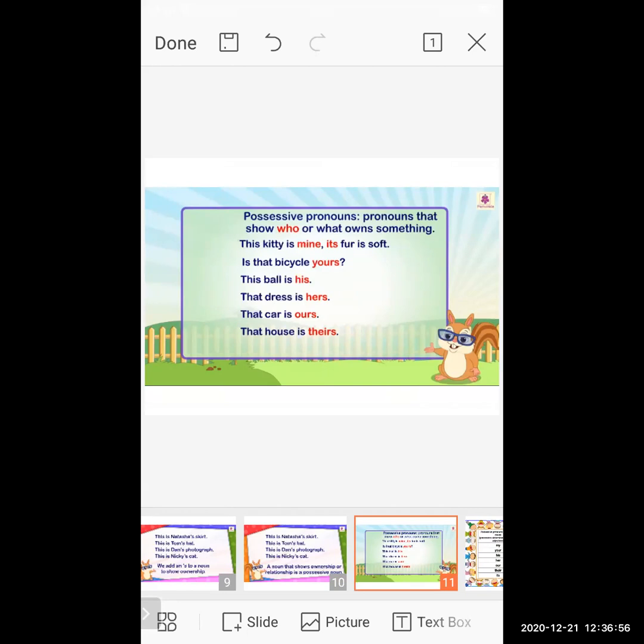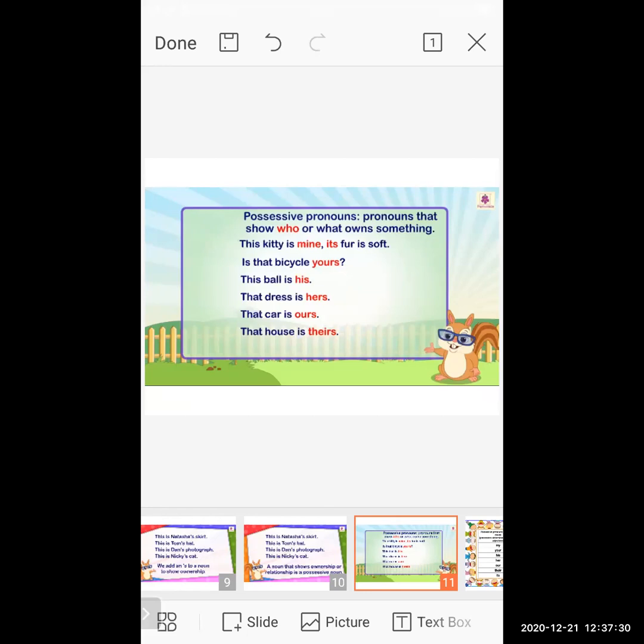Is that bicycle yours? Now here a person is asking a question to a second person. Is that bicycle yours? Here it is not written "your". Is this bicycle your? No, yours. You have to add s. Yours. So the name is not mentioned. This is a pronoun and it shows ownership. So this sentence also comes under the possessive pronoun.